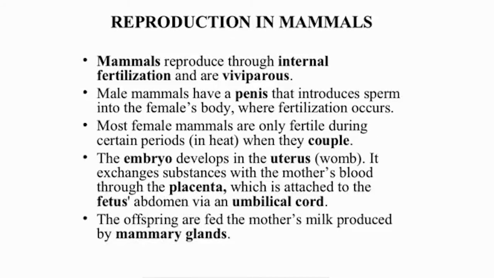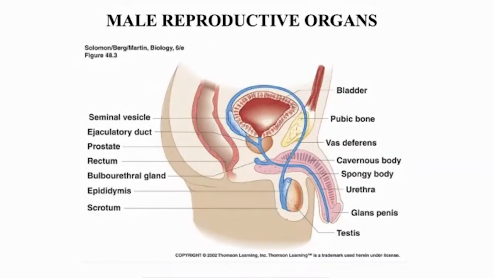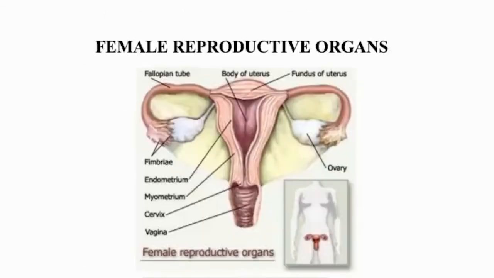This is the diagram of the male reproductive organ. Have a look at it. You can see testis, vas deferens, and penis. This is the diagram for the female reproductive system. Ovaries are seen here, oviducts, which are also known as fallopian tubes, uterus, cervix, and vagina.